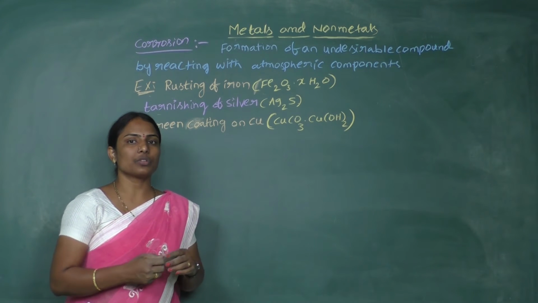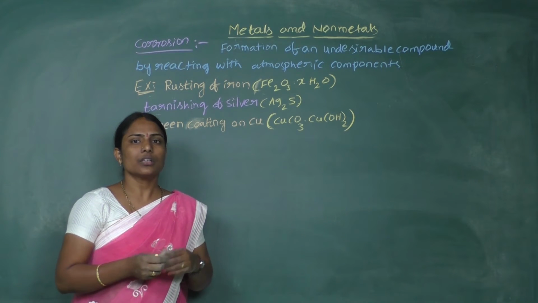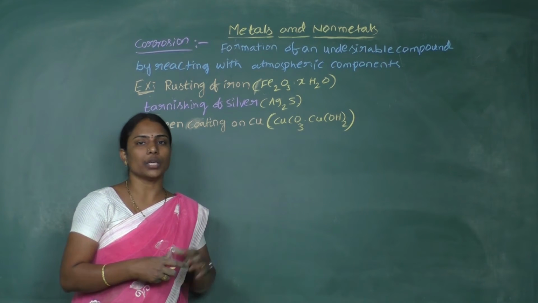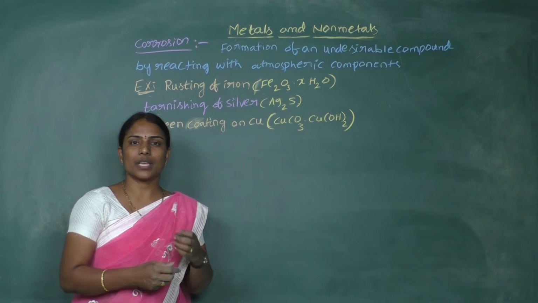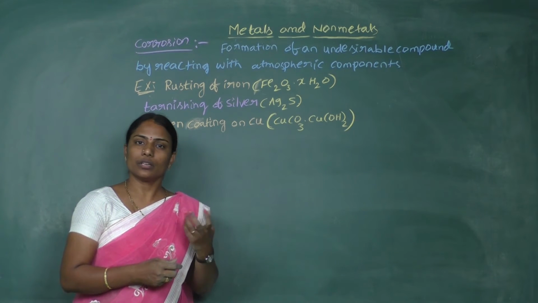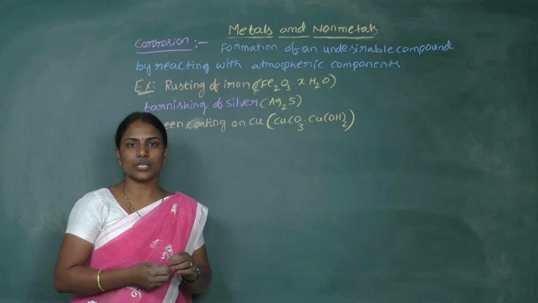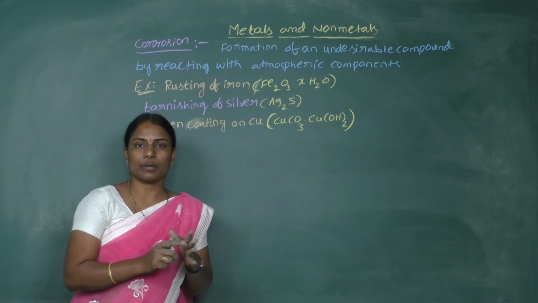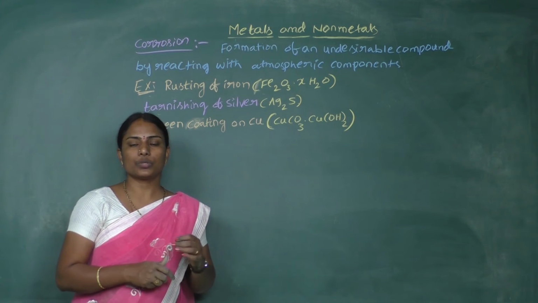Because of rusting, the outer layer of the metal peels off slowly, so the rod or iron article becomes weak and deteriorates. Similarly, in tarnishing, silver develops a black layer so its lustrous nature is lost. The metal loses its basic physical properties, so it is compulsory for us to prevent corrosion.